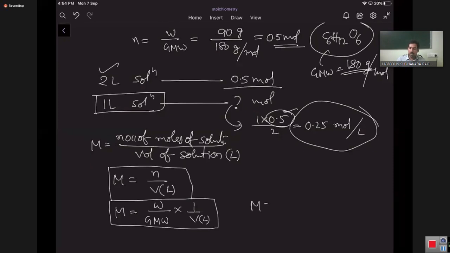Or molarity is equal to weight by gram molecular weight of solute. What is W? W is the weight of solute. What is GMW? GMW is the gram molecular weight of the solute, into 1000 by volume of the solution in milliliters.